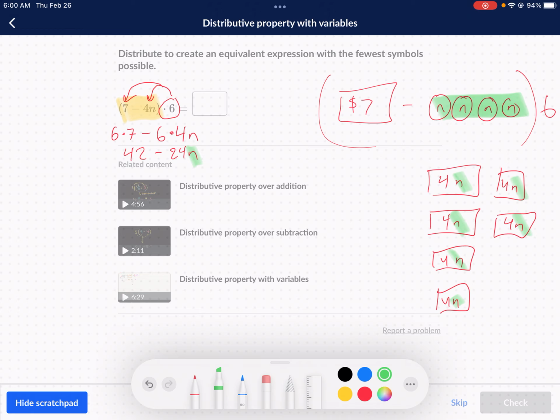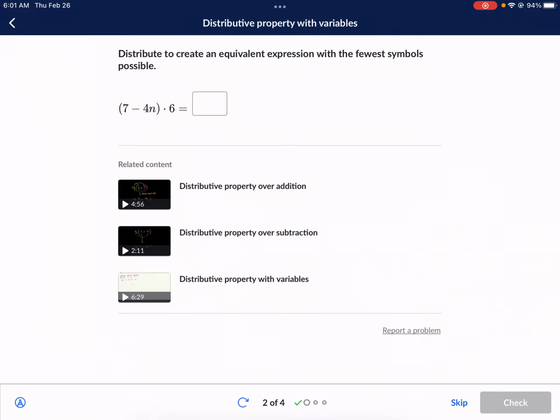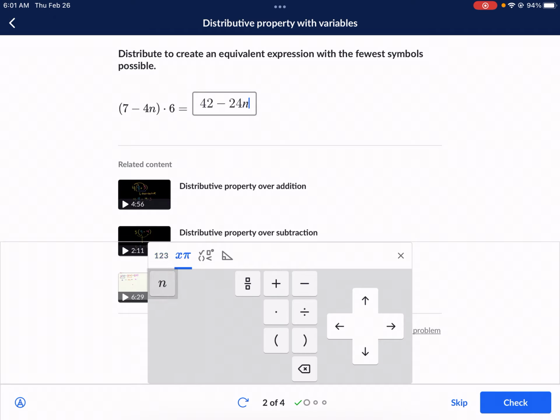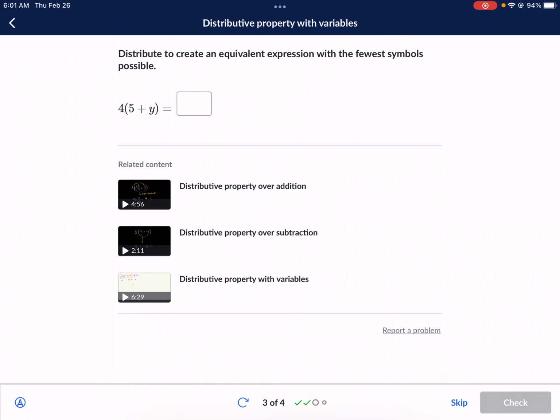So 42 minus 24n. Essentially what you do is anytime you multiply by a variable with a number in front, or a coefficient in front, you just multiply the 2 numbers and you keep the variable kind of tagged along with it. So let's write 42 minus 24n as our answer. 42 minus 24 times n, or just 24n. And we'll move on to the next one.